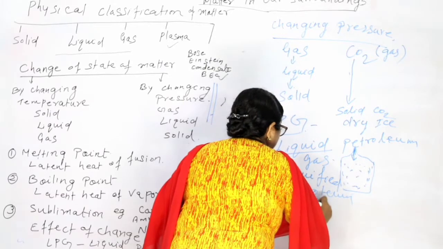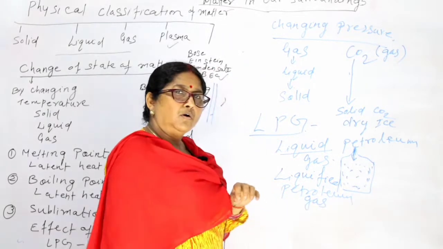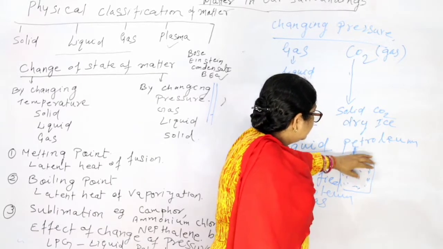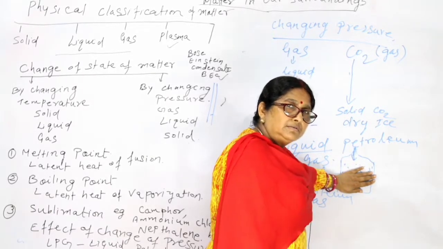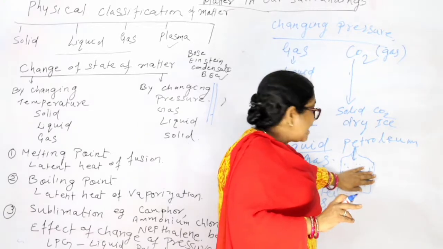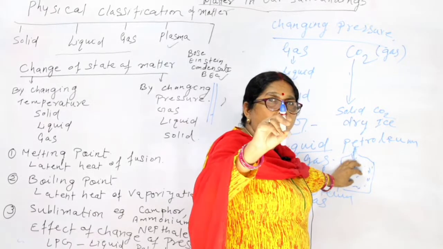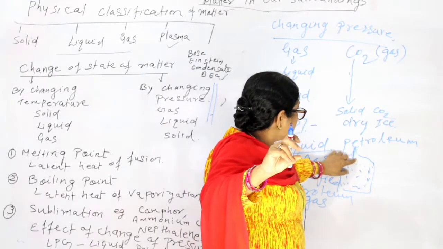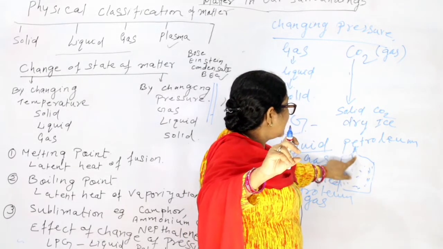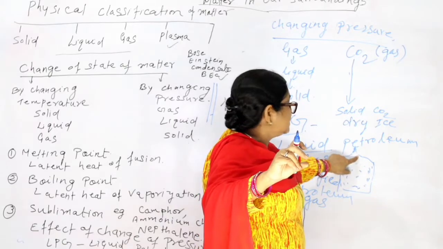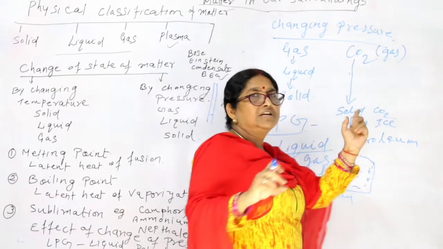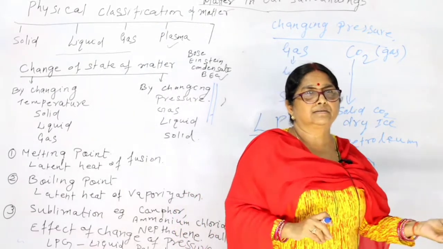Okay, so now see what happens, when pressure is applied, they convert into liquid, and as soon as we open the knob of the regulator, the pressure is decreased here, and this liquid again converts into gas.